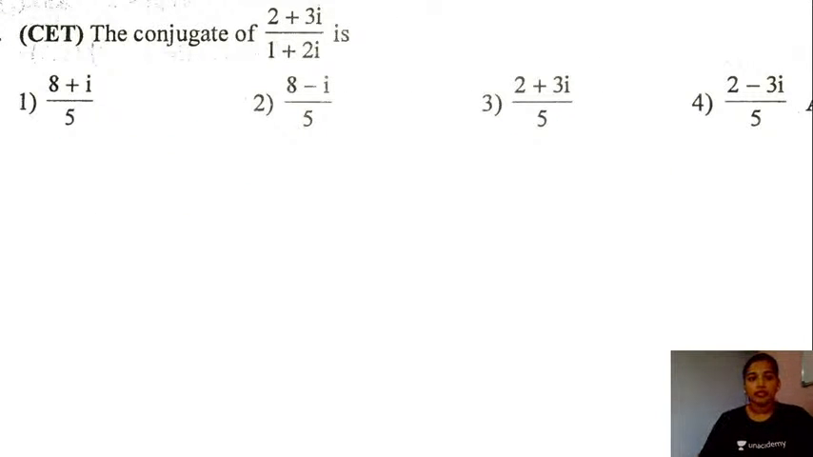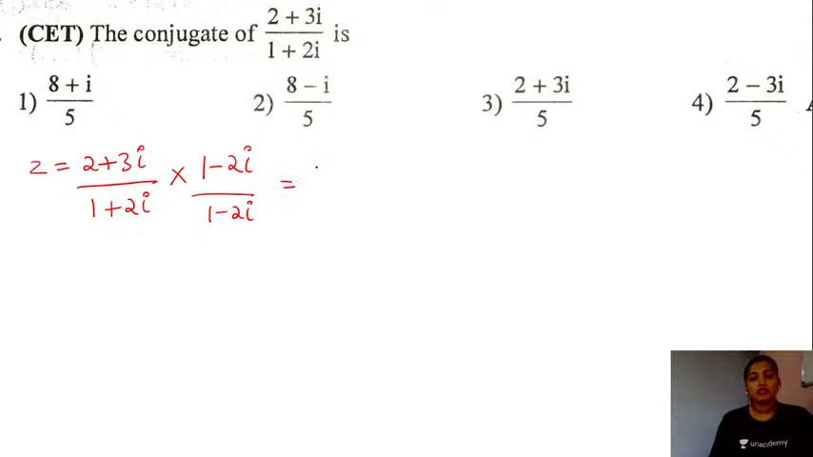So here we have the next question. The conjugate of the complex number (2 plus 3 iota) divided by (1 plus 2 iota) is equal to which of the following? So take the complex number. The given complex number is 2 plus 3 times iota divided by 1 plus 2 iota. So we will multiply and divide by the conjugate of the denominator, that is 1 minus 2 iota.